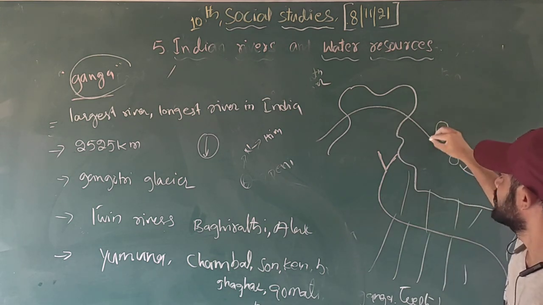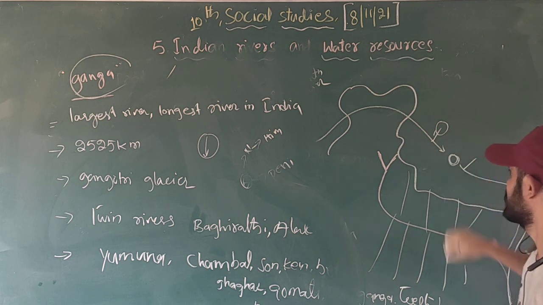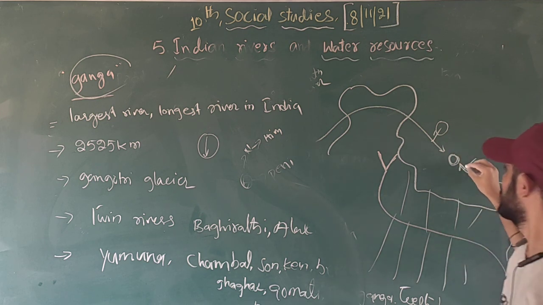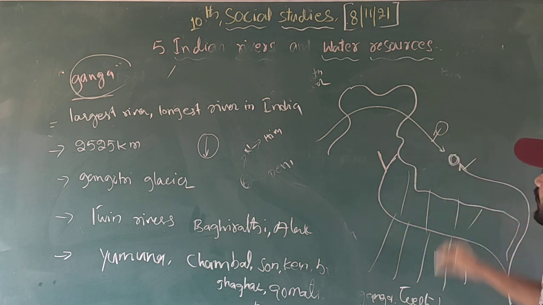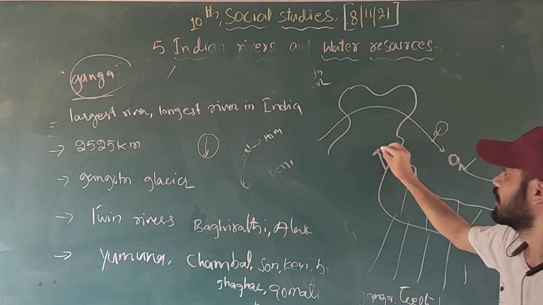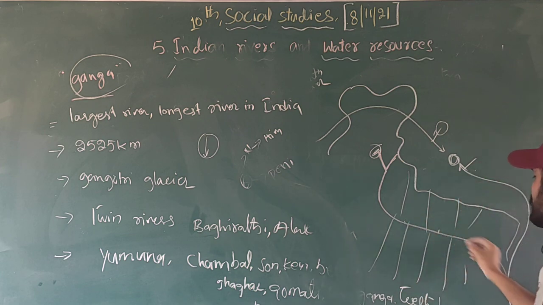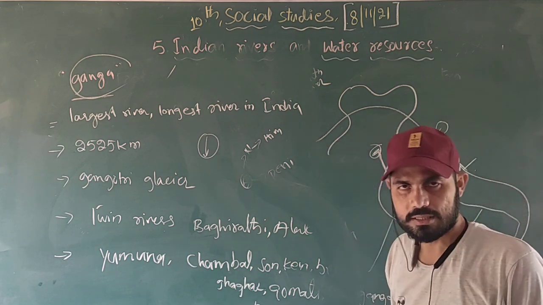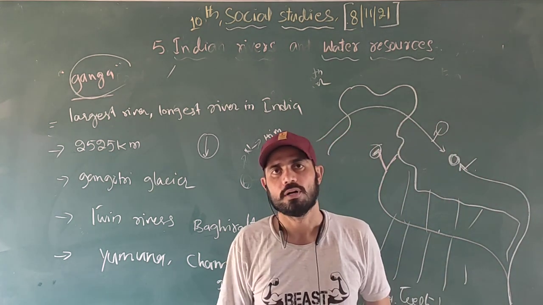Indus, we already discussed. Indus originated in Kailash near Manas Sarovar. The river Brahmaputra originated in Chemayungdung near Manas Sarovar in Tibet, and the river Ganga originated in the Gangotri glacier. These two rivers discharge into the Bay of Bengal, and the Indus discharges into the Arabian Sea. I hope you understood this session.